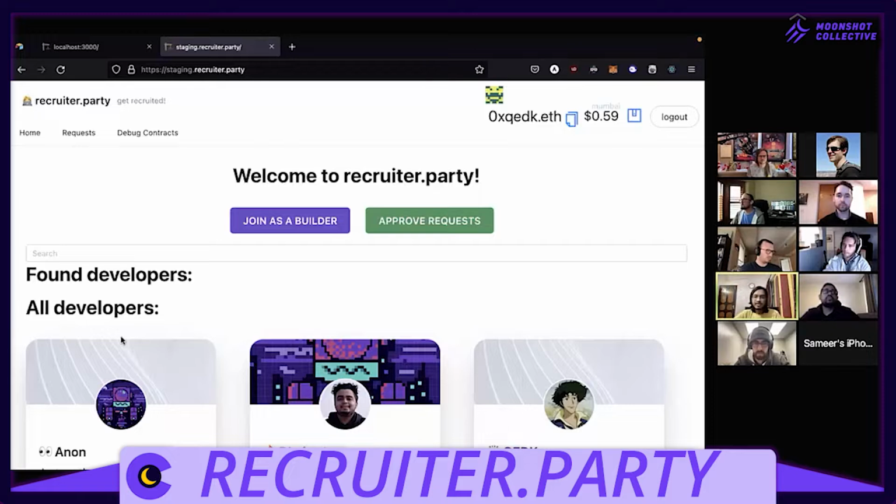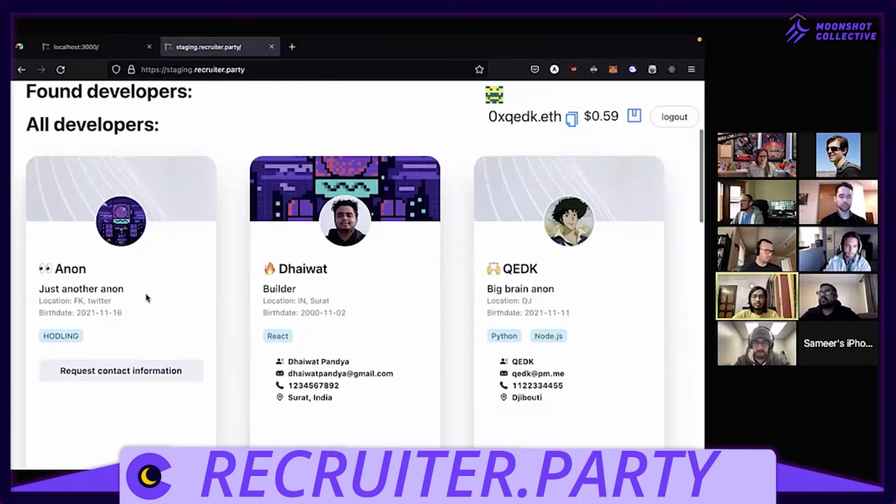So the idea that we have done in Recruiter.Party is that each person or each developer lives as an ERC1155 NFT and a fungible token. The way it works is you pay a small fee to unlock these ERC1155 tokens, essentially the developer private profiles. And then the recruiter can access their data. The technical aspect is a bit complicated: we have a backend that proxies the encrypted data back to the front end after checking if you have ownership.